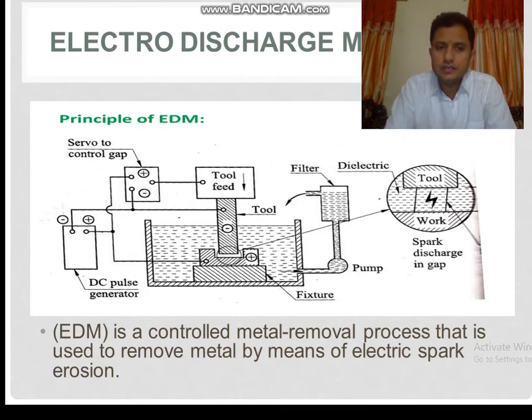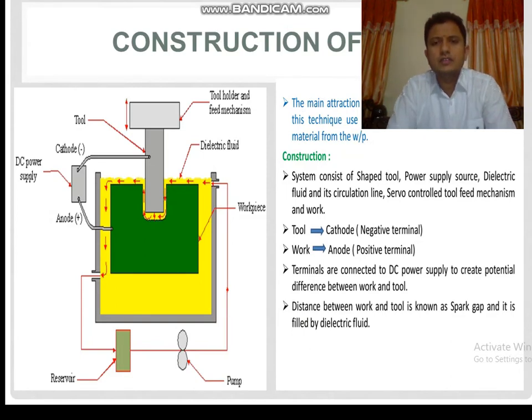There are different advantages, but it acts as an ionization medium, which we'll see in the next figure. From the construction point of view, the main attraction of EDM over conventional machining is that this technique uses a thermoelectric process to erode undesired material from the workpiece. We give thermal energy by providing electrical energy.